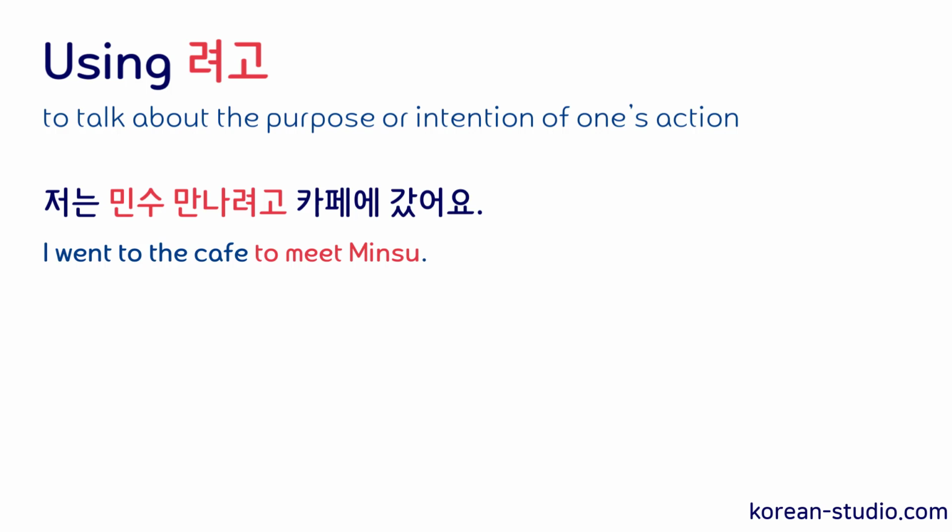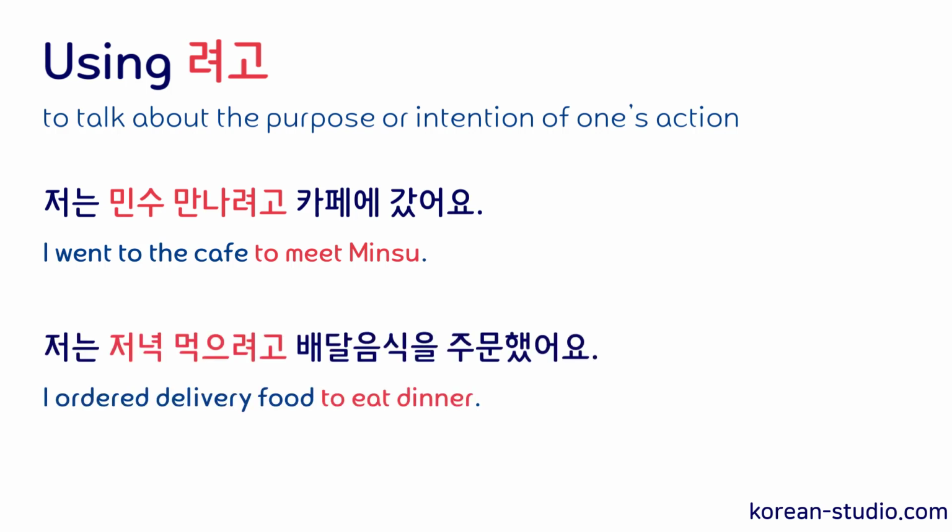As you can see, this sentence is exactly the same as the sentence we saw earlier using 러. And 려고 can basically function in the same way as 러. However, we can also use 려고 with verbs other than verbs of movement. Here's an example sentence. 저는 저녁 먹으려고 배달 음식을 주문했어요. I ordered delivery food to eat dinner.